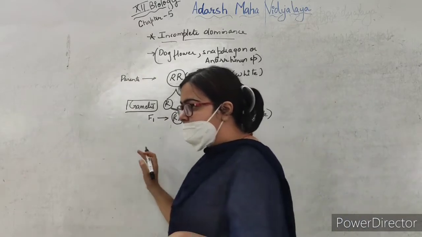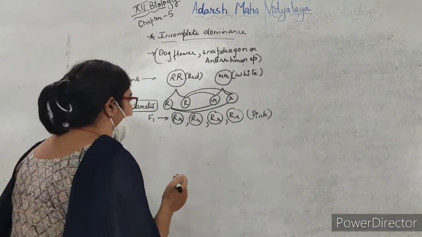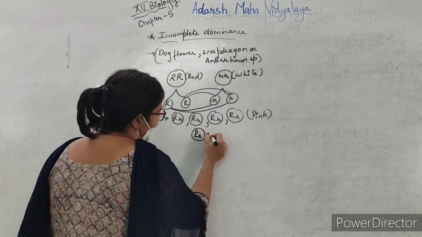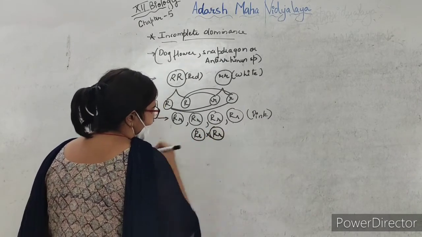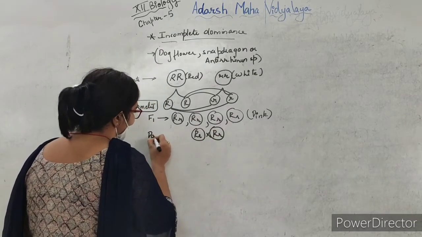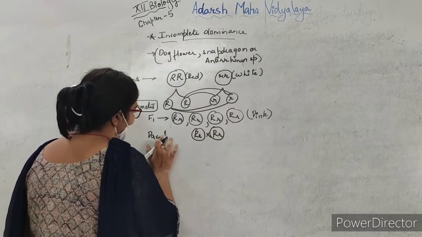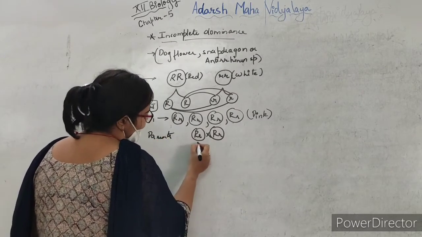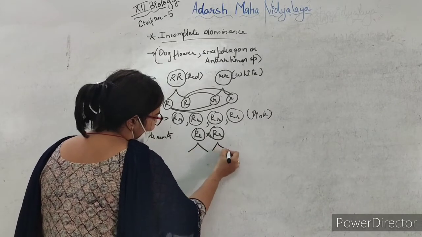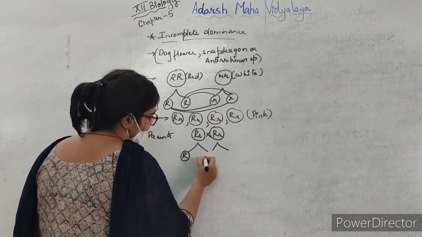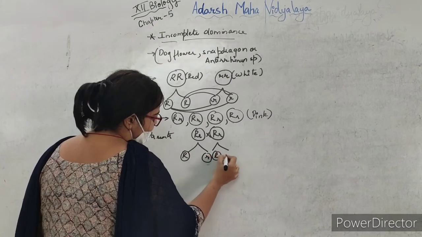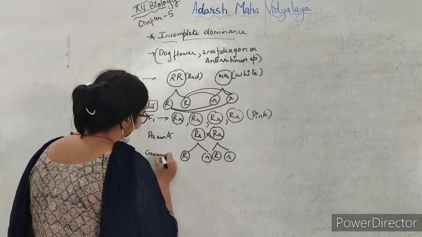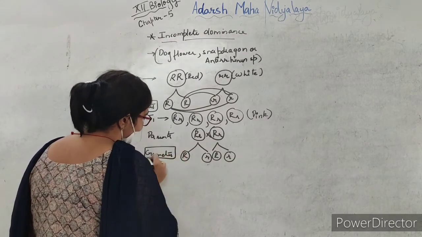Now he did the second thing, that is selfing. He took any two plants from this F1 generation and crossed them. These are the parents. Again you will obtain the gametes, and these are the gametes, and again you mix them.